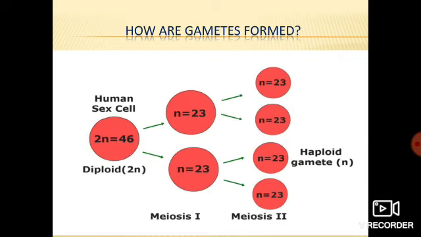Means from 46 chromosomes, they are producing haploid daughter cells with 23 chromosomes. Got it? Whereas in mitosis what happens, 46 to 46 chromosomes were formed. That's why we were saying that mitosis is equational. Mitosis is also known as equational division, where there is no change in the chromosome number, right? The chromosome number will remain the same. That's why we have said that mitosis is known as equational division.